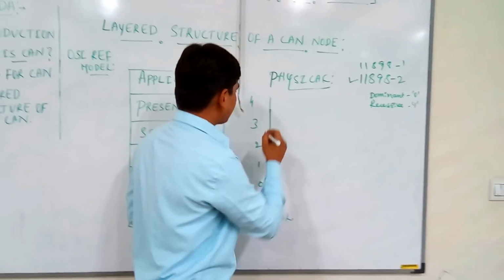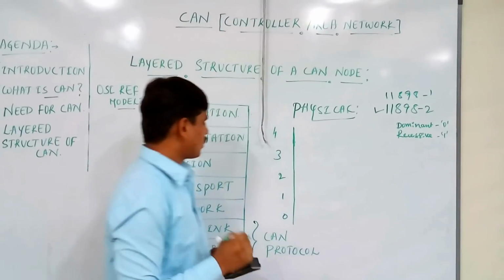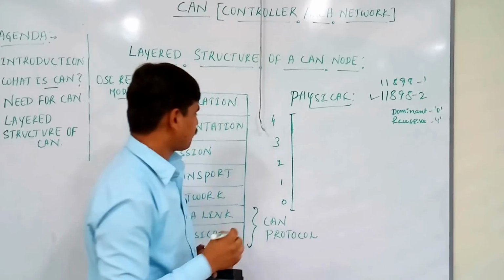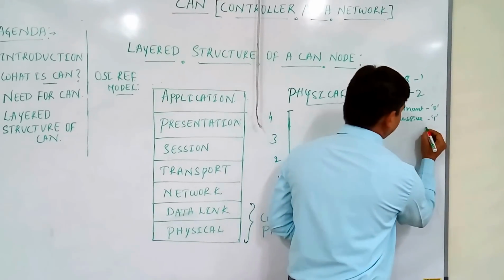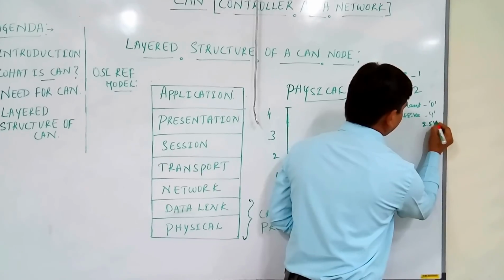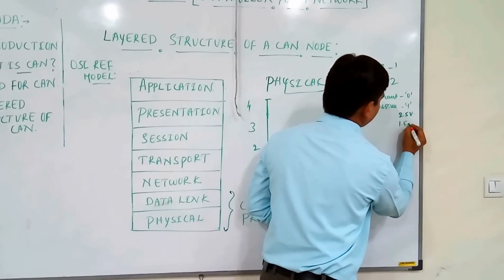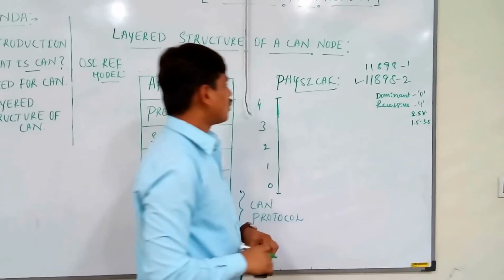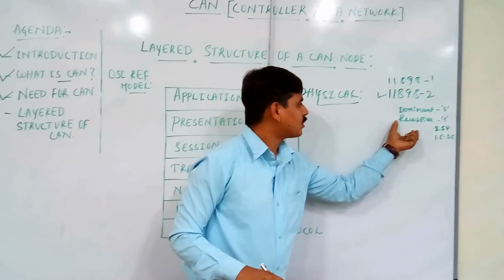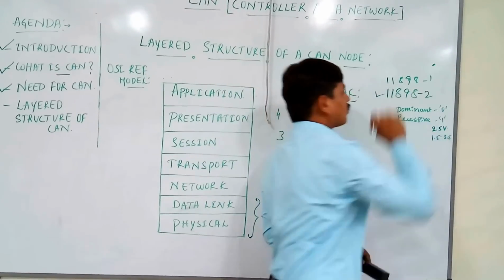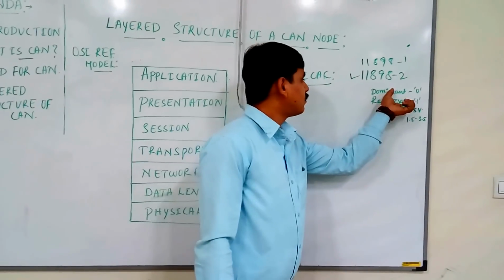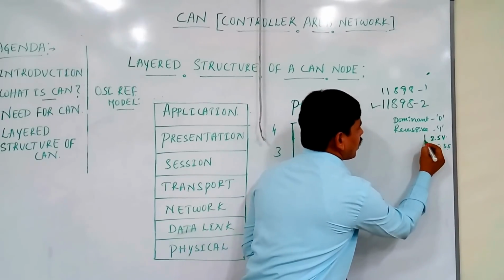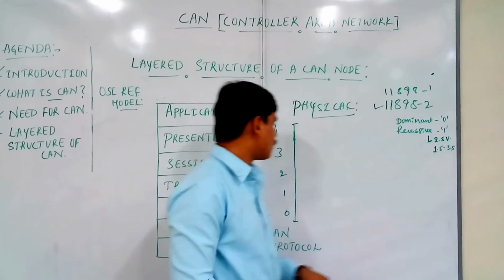So the voltage levels for logical 0 and logical 1: the dominant bit represented in the CAN transceiver is the voltage level 1.5 to 3.5, and the recessive bit is represented as 2.5 volts.